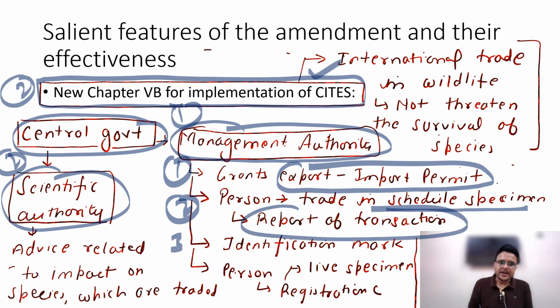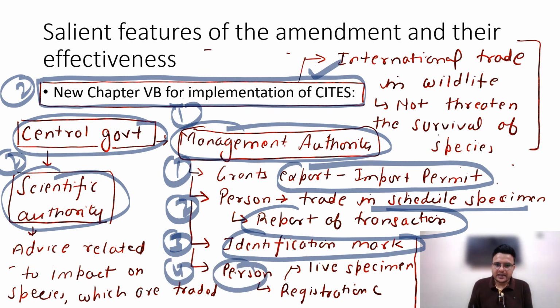Third thing, the management authority will put an identification mark on the species. Fourth thing, if any person has any living specimen or living species like tiger or elephant, they have to get a registration certificate.